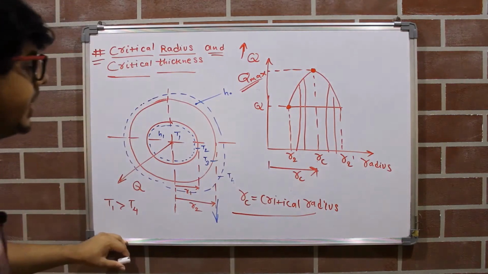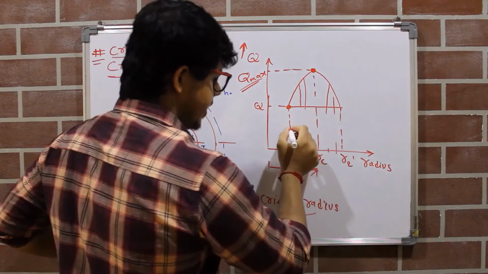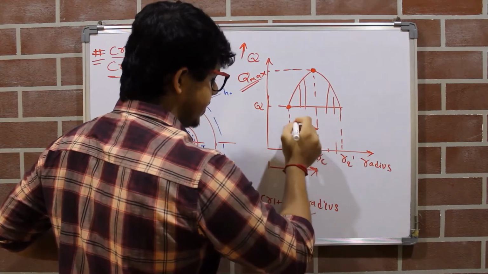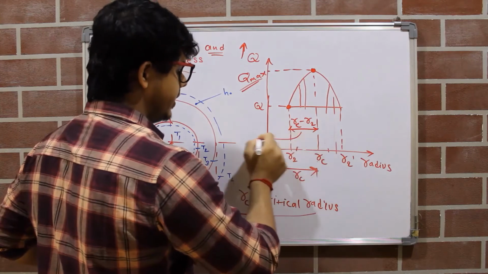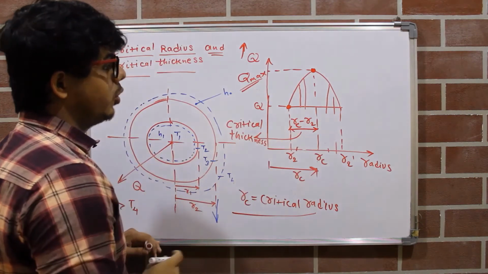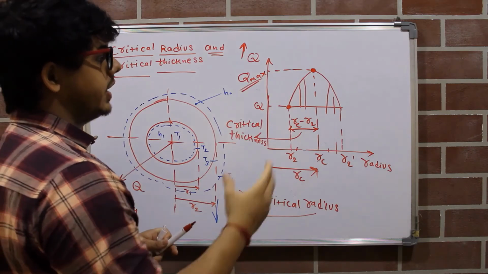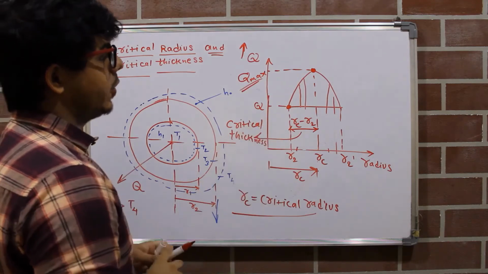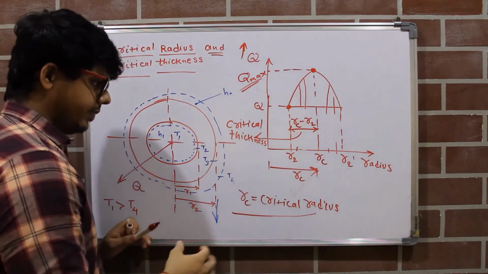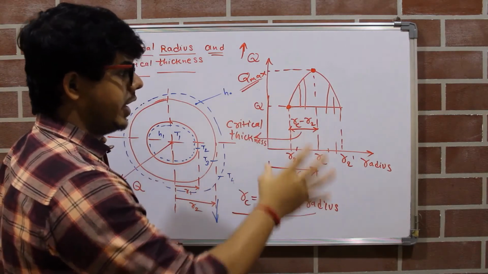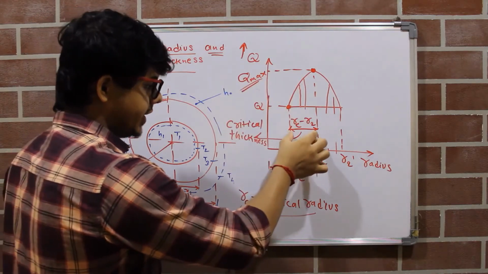What will be the critical thickness? I will show the critical thickness in this graph. This will be the critical thickness, which is RC minus R2. Now in different books you will find the shape of this graph drawn in different ways, because in those books they have taken a particular scale, but I am drawing the graph freehand. So the shape will be different, but the concept behind the graph will be the same.